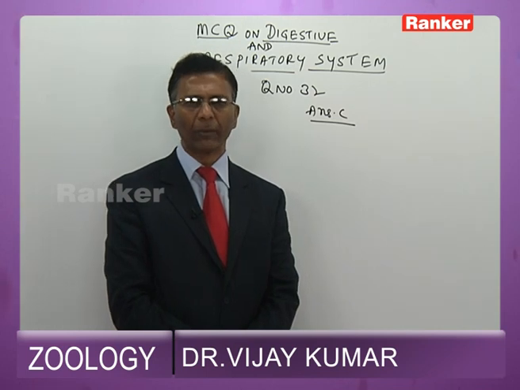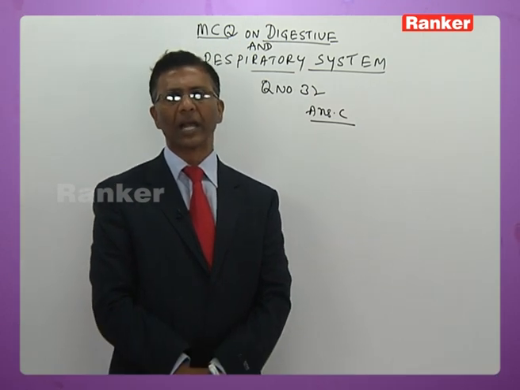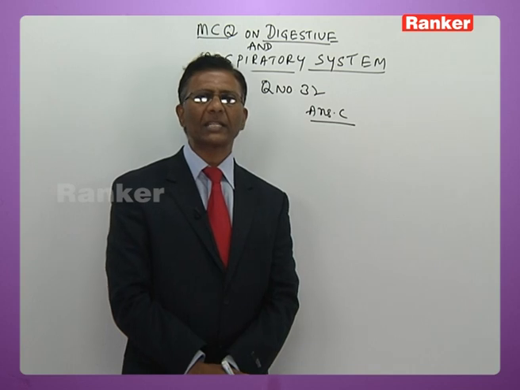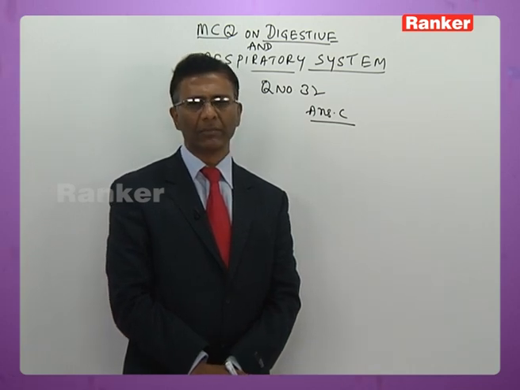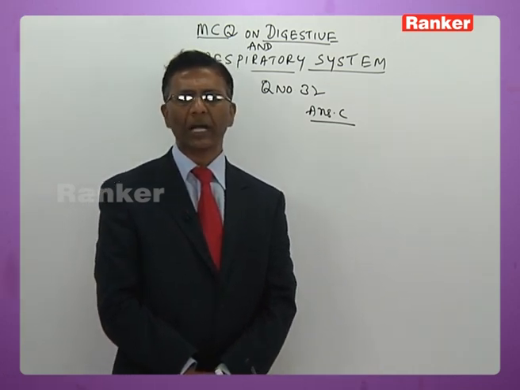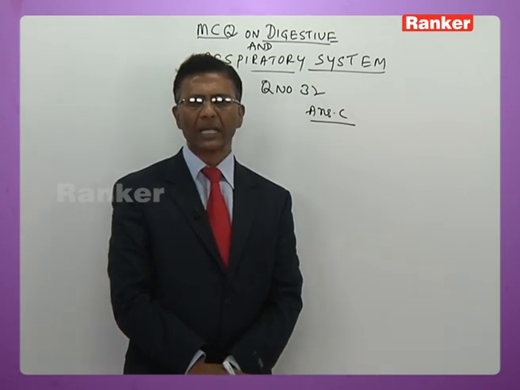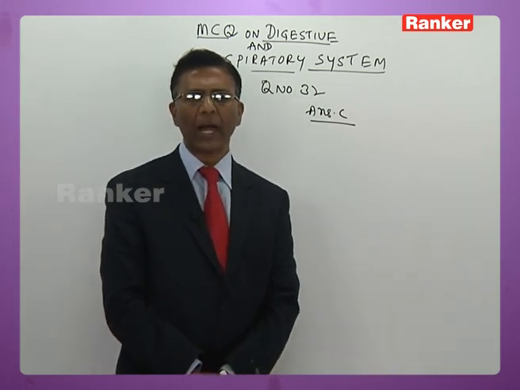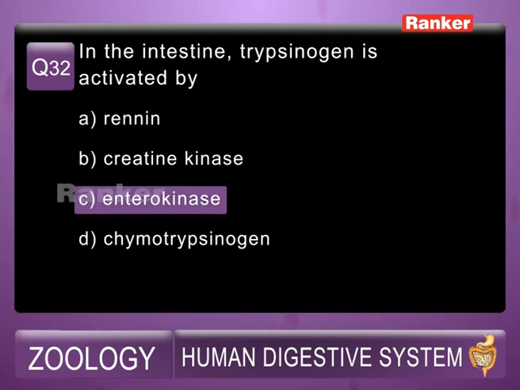Enterokinase is the only activator in succus entericus, or intestinal juice. The rest of the ingredients of intestinal juice are enzymes. Only enterokinase is an activator. It is also called enteropeptidase. It breaks down trypsinogen into the active form called trypsin. So the answer for this is C, that is enterokinase.